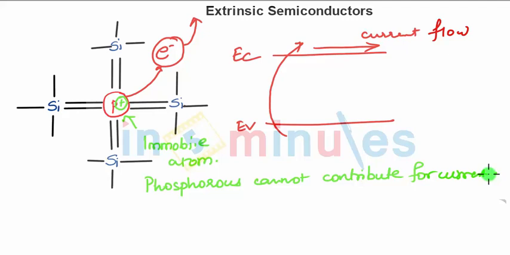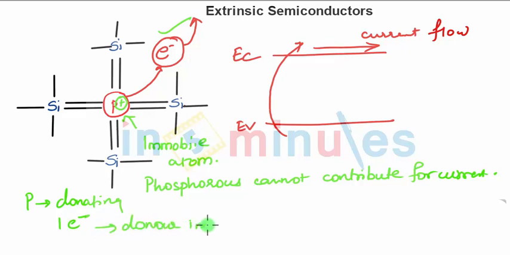Therefore, when a donor impurity is added to a semiconductor, free electrons are generated. Donor means phosphorus is donating 1 electron, so it is called a donor impurity. When a donor impurity is added to a semiconductor, free electrons are created without generating holes.